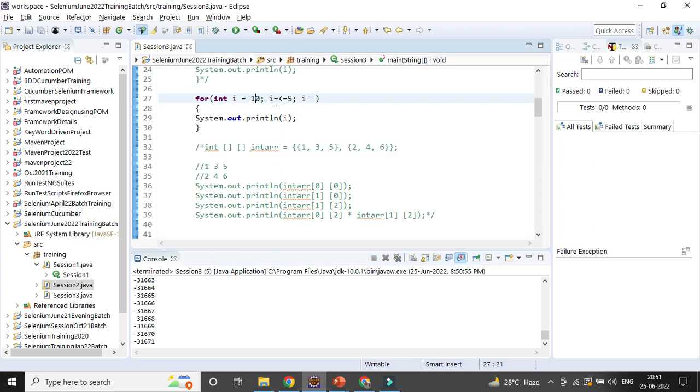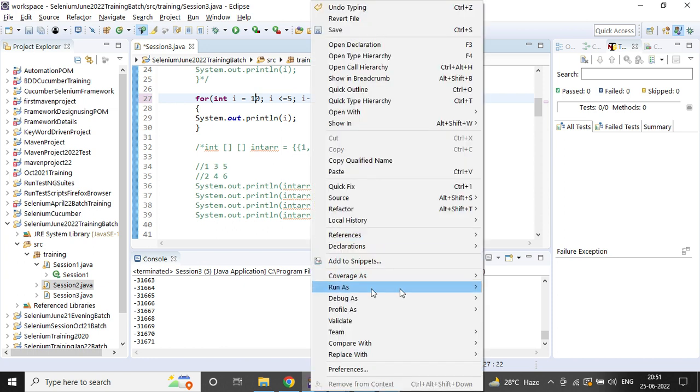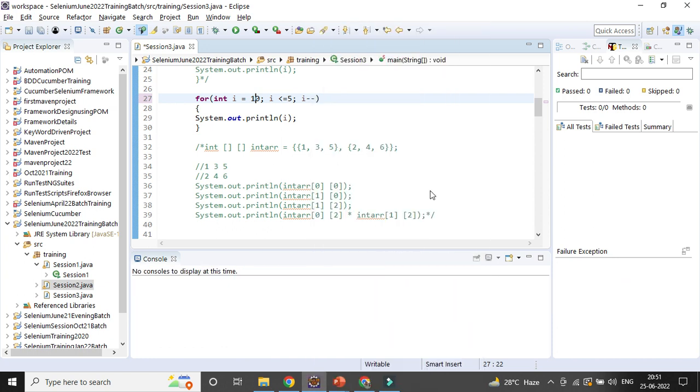So in case you start from 10, then it is going down to 5, right? It will work, right? Otherwise, even if we give the less than or equal sign, it will not work. You can see it will be a blank output. Let's run it and see. It will be blank, right? No output. Why? Because it is starting from the initial value and it cannot go lower.